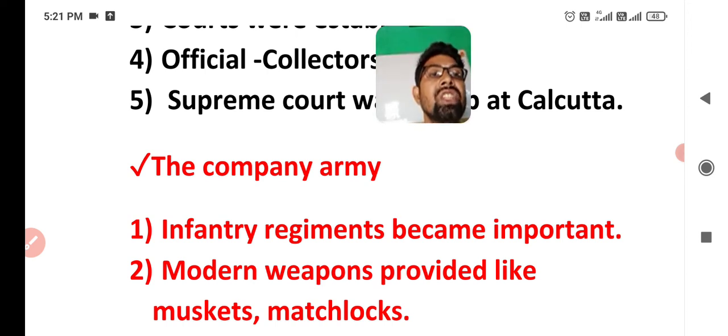In the previous time, in the Maratha or Mughal period, cavalry was important, but the British had to fight outside India also. Britishers fought with Burma, Nepal and Afghanistan. That's why they needed infantry, and they increased the infantry regiments in the army.